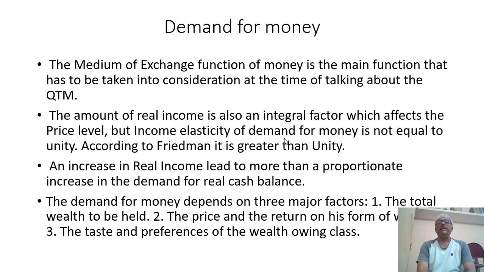The second is the prices and return on each form of wealth, that is, what kind of returns he is going to get. The third is the tastes and preferences of the wealth-owning class. With these reasons, people demand money.